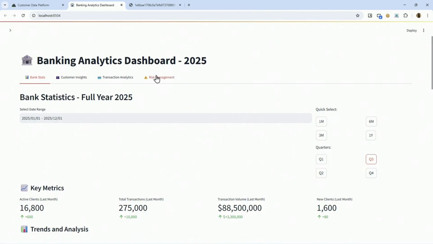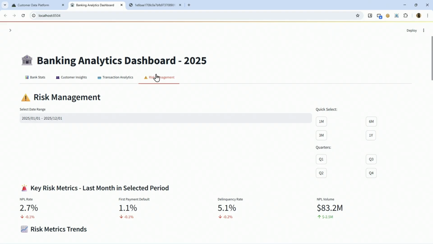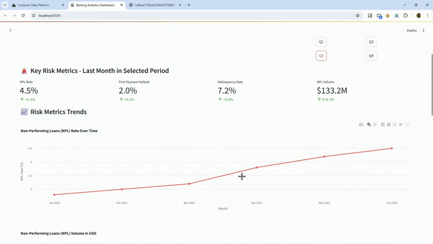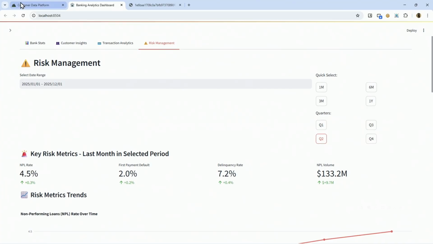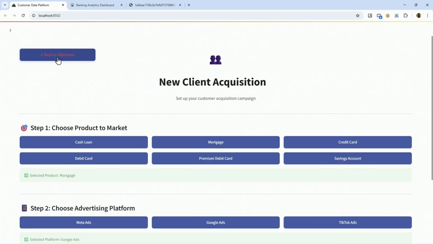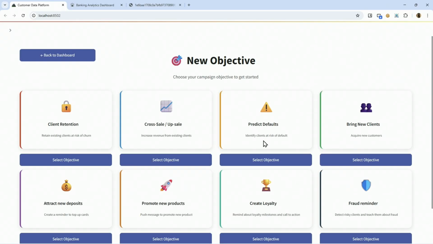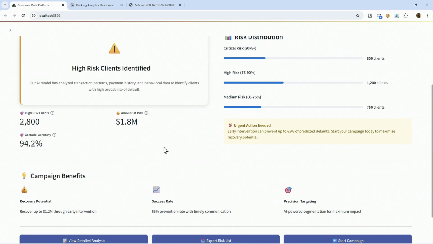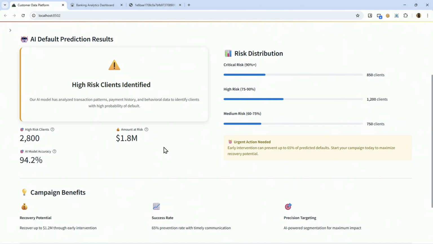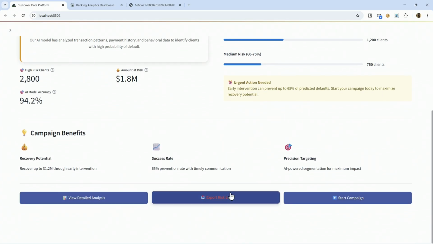OK, excellent. Now let's talk about risk management. In this case, we notice that non-performing loans, NPL, are steadily increasing during Q2. It's a big problem for the bank. And of course, the bank management is worried. What can a credit risk officer do? He can go to the new objective and predict the defaults. Here, our machine learning model predicts around 2,800 clients at high risk of defaulting. And the user can export this risk list or even start an action right away.